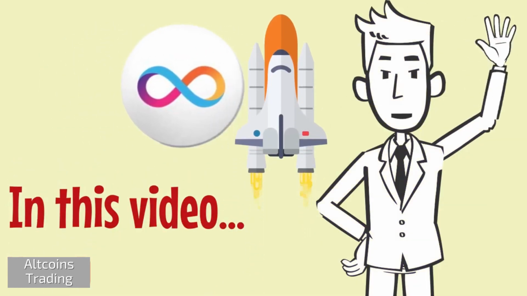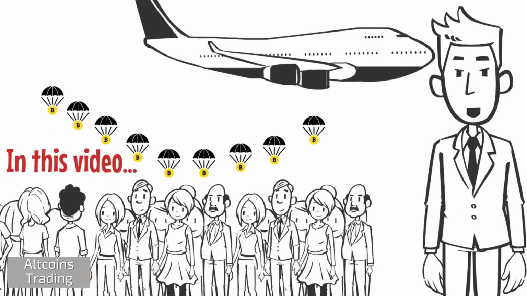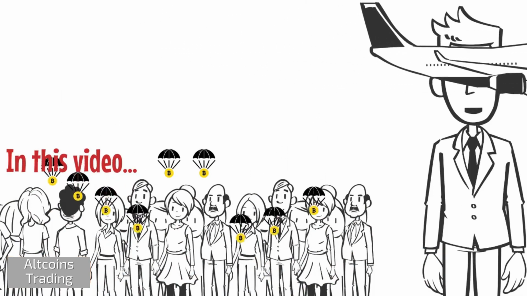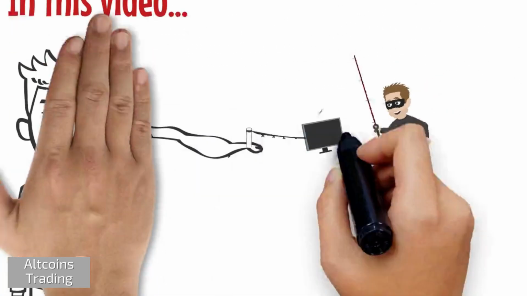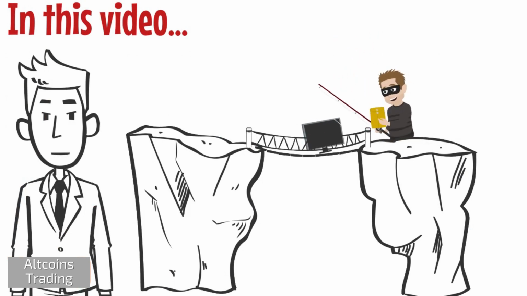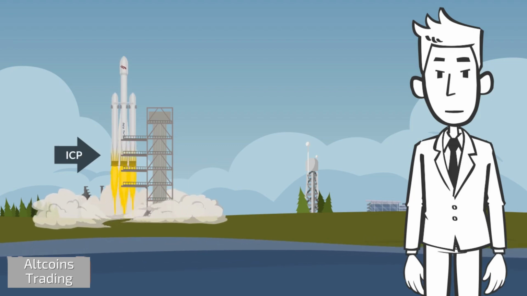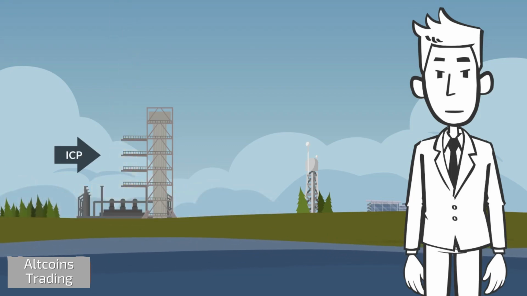We will be discussing only one altcoin today, that is ICP, Internet Computer. I have created a whiteboard animation so that it is easy to understand this coin easily and completely. Also, we will do technical analysis to see its short-term targets and level 2 data. In case you're wondering why the price of ICP, that is Internet Computer, has skyrocketed, then let me explain this to you with the help of the whiteboard animation that I have created after a lot of efforts.